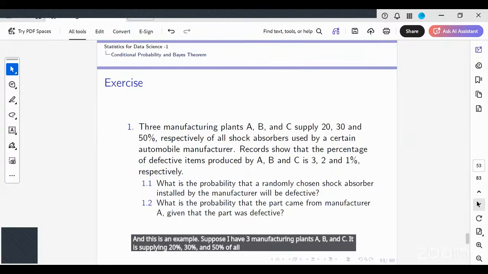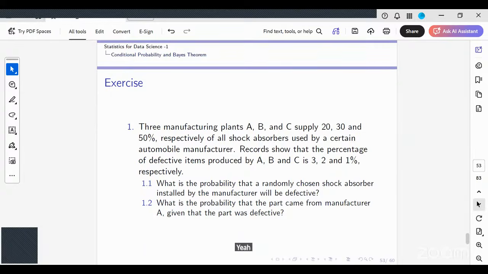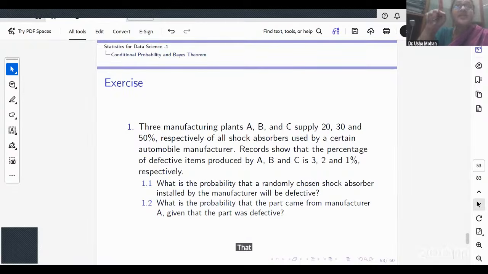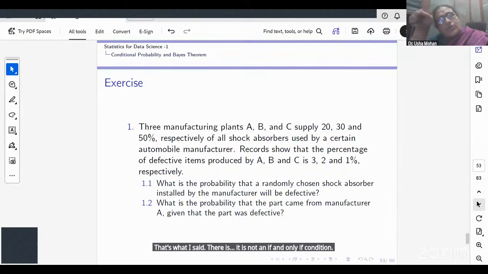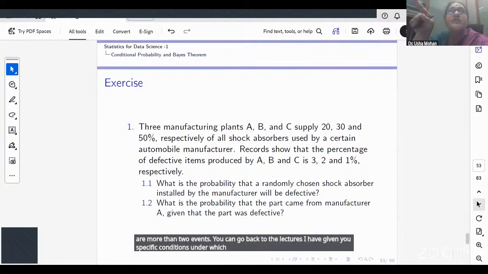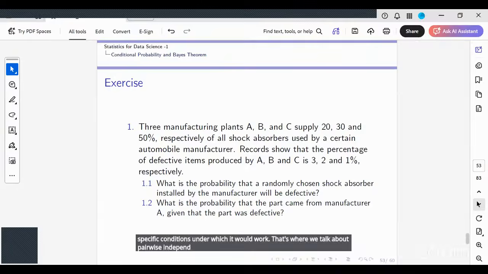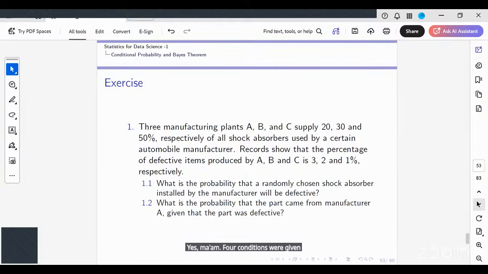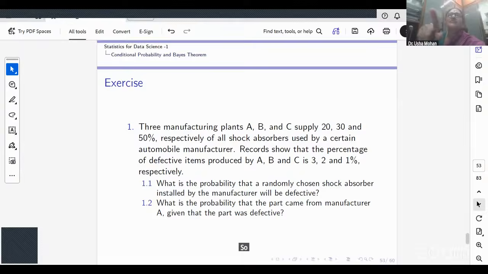Is there any more than two events then in independence? That's what I said. It is not an if and only if condition. If there are more than two events, you can go back to the lectures. I have given you specific conditions under which it would work. That's where we talk about pairwise independence also. Four conditions were given in the lecture. In the paucity of time, I just want to complete the Bayes theorem also. Is that clear?